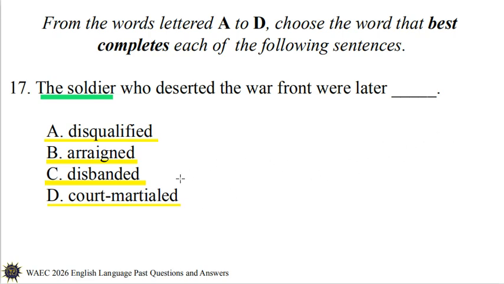Option B, arraigned, could have been the correct option, but because these people are soldiers, they are military men, then court-martialed is the right option. Option D, the soldiers who deserted the war front were later court-martialed.